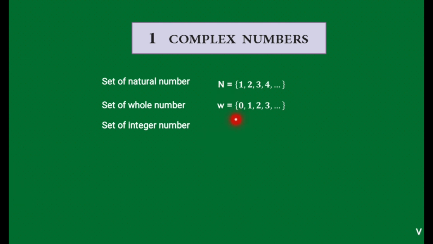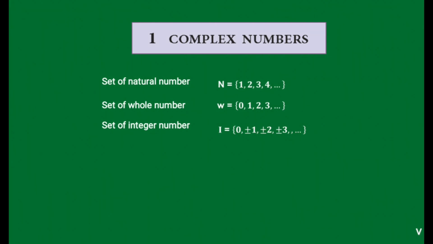Here, if along with 0, 1, 2, 3 we consider its negative numbers, minus 1, minus 2, minus 3, then those types of numbers are called integer numbers. The set of integer numbers is denoted by capital I or by capital Z. Instead of writing plus 1 on the right and minus 1 on the left, we write in one form as plus or minus 1, plus or minus 2, plus or minus 3. So this is the set of integer numbers.